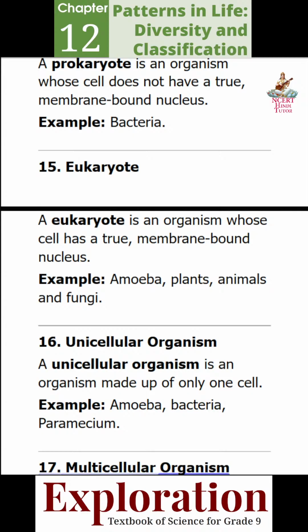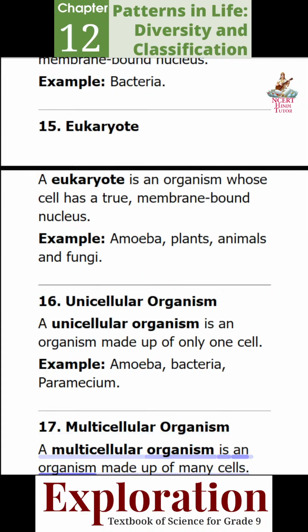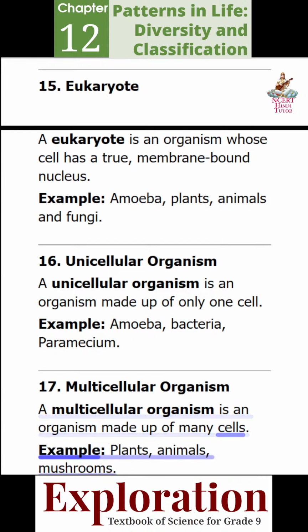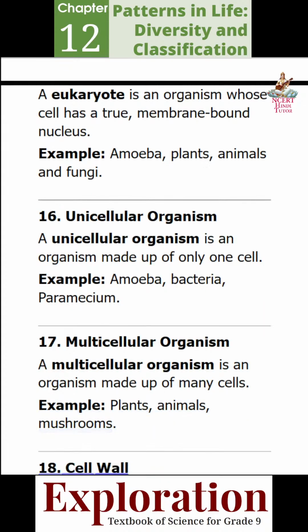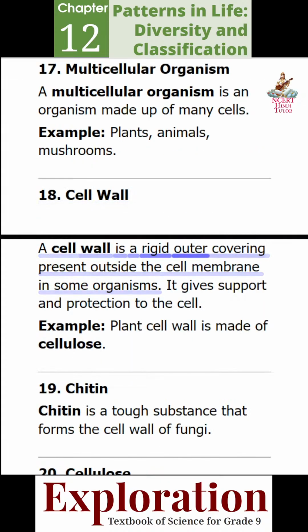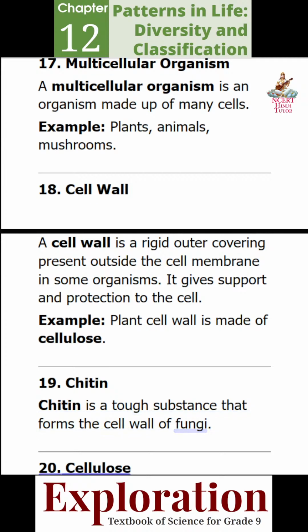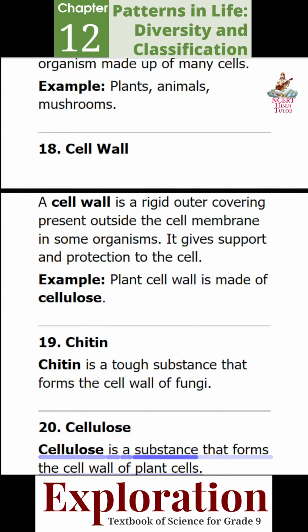17. Multicellular organism. A multicellular organism is an organism made up of many cells. Example, plants, animals, mushrooms. 18. Cell wall. A cell wall is a rigid outer covering present outside the cell membrane in some organisms. It gives support and protection to the cell. Example, plant cell wall is made of cellulose. 19. Chitin. Chitin is a tough substance that forms the cell wall of fungi. 20. Cellulose. Cellulose is a substance that forms the cell wall of plant cells.